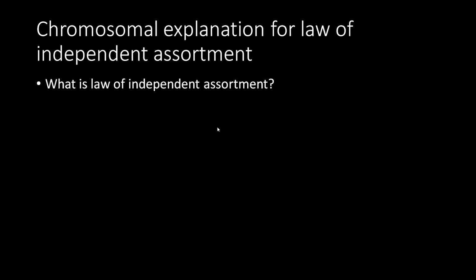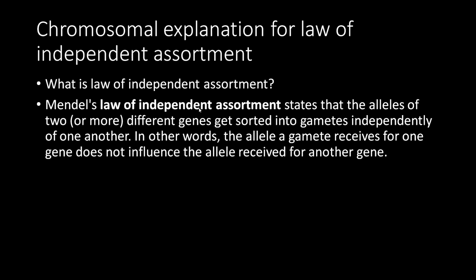Then the chromosomal explanation for the law of independent assortment. You have to know what the law of independent assortment is. Mendel's law of independent assortment states that the alleles of two different genes get sorted into gametes independently of one another. When we studied the dihybrid cross, it was round or wrinkled, yellow or green seeds.